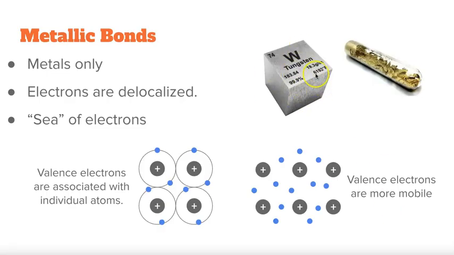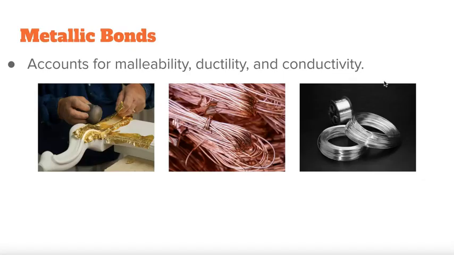Tungsten is one of the hardest metals on the periodic table, and you would predict, based on that statement, that there is a lot of metallic bonding going on, so there's a lot of sea of electrons. Opposite of tungsten, the softest metal is cesium, also one of the more explosive or reactive ones with water. It has very little metallic bonding going on, so it's not a very hard metal. We like metallic bonds because they account for malleability, ductility, and conductivity.